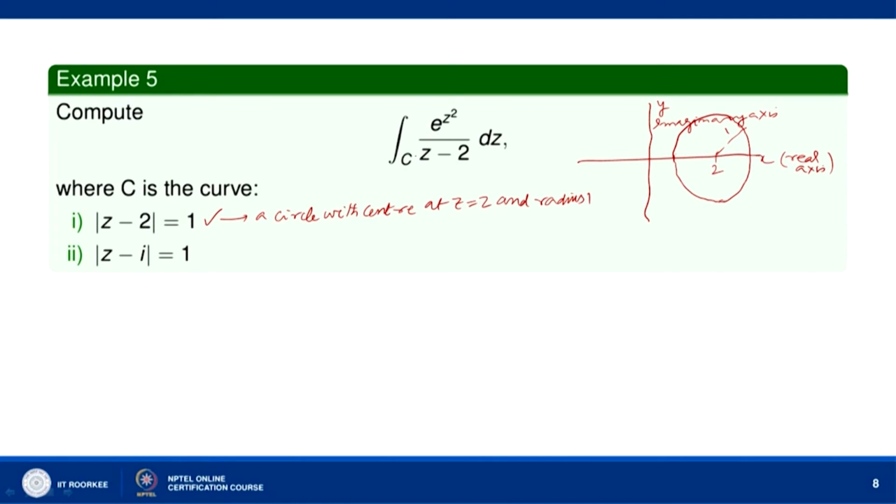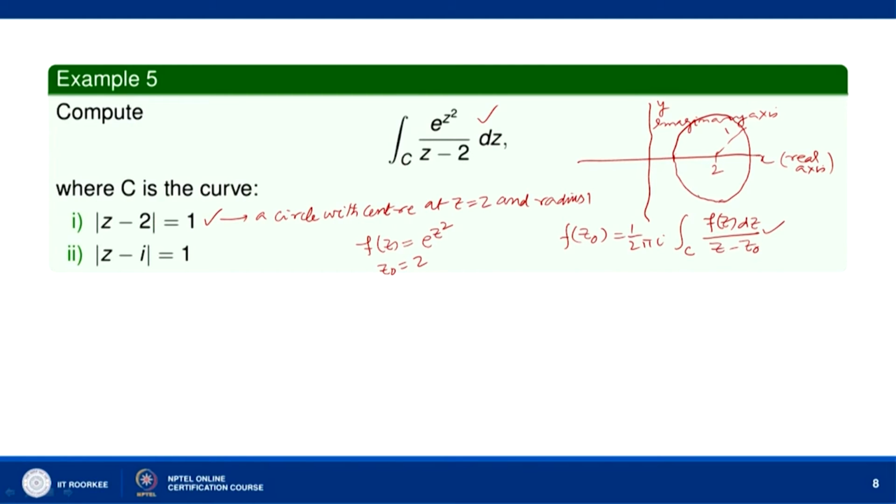Now, if you look at this function, compare it with the Cauchy integral formula. Here you notice that f(z) is equal to e to the power z square and z naught is equal to 2. The Cauchy integral formula is f(z naught) equal to 1 over 2 pi i times the integral over C of f(z) dz over (z minus z naught). So, let us compare this integral with this integral. You can see f(z) equal to e to the power z square and z naught equal to 2. Now, we are evaluating this integral around the simple closed curve C.